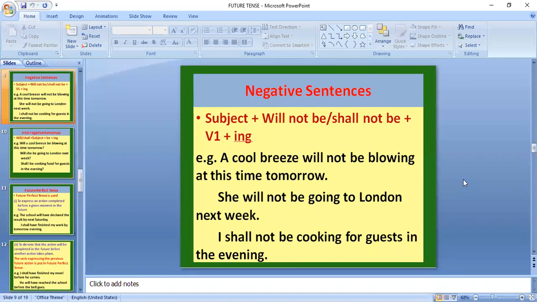Coming to next. In negative sentences, we write subject plus will not be, shall not be plus V1 plus ing. For example, a cool breeze will not be blowing at this time tomorrow. Here, a cool breeze is the subject. Will not will be placed after the helping verb. Here you have to be careful. Don't get confused with the helping verb be and will.